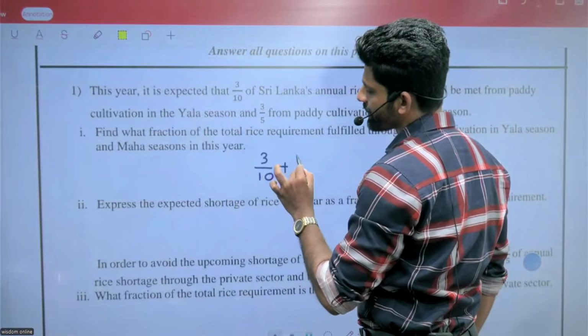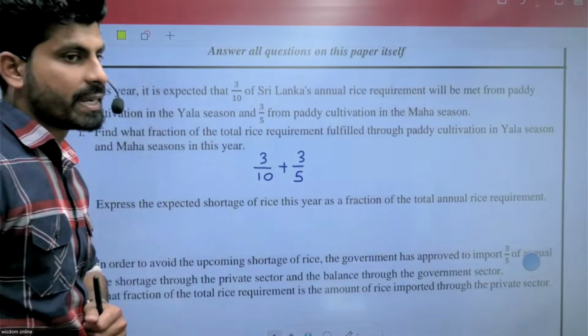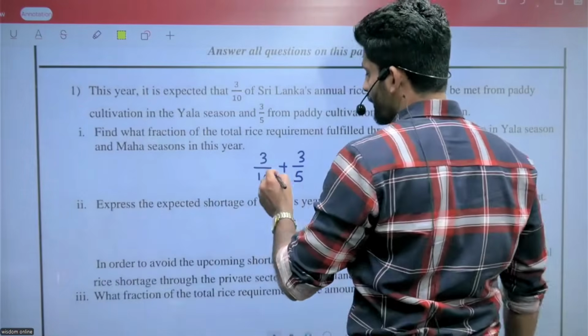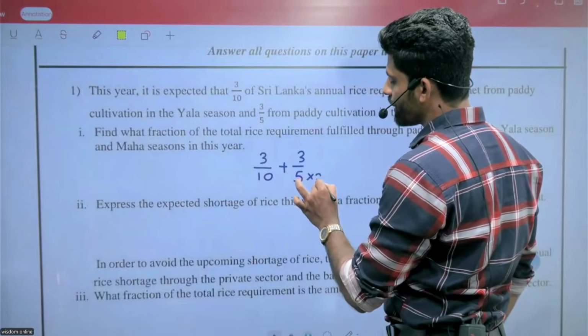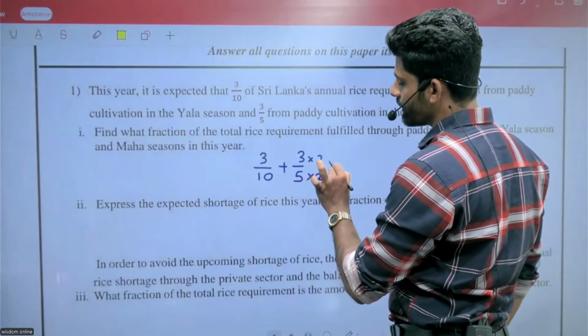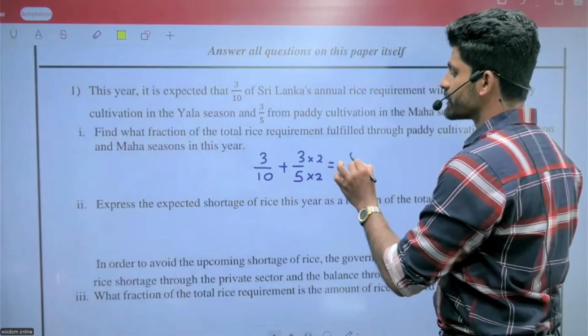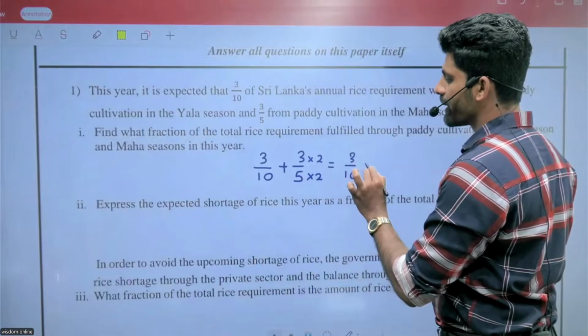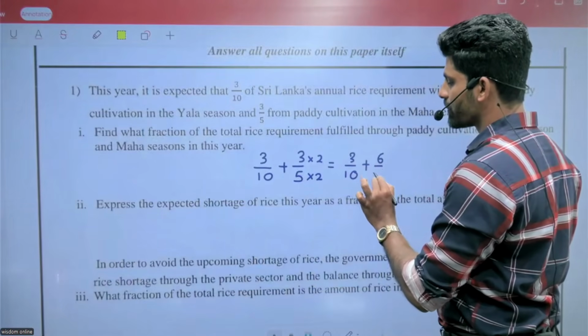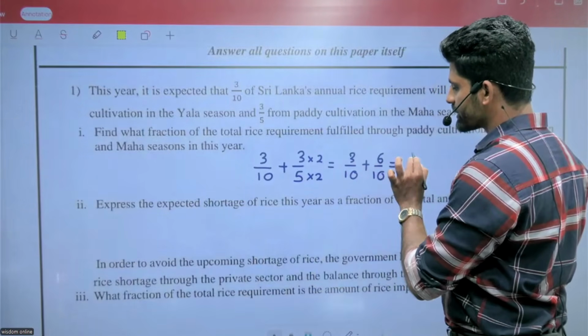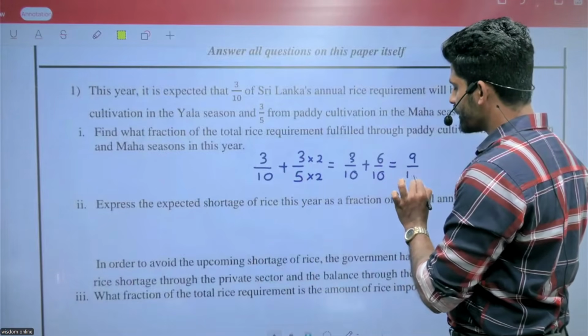3/10 plus 3/5. Look at the denominators. We need to convert 5 to 10, so multiply numerator and denominator by 2. So 3/10 plus 3 into 2, 6/10. 3 plus 6 means 9/10.